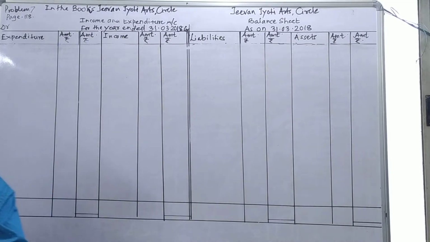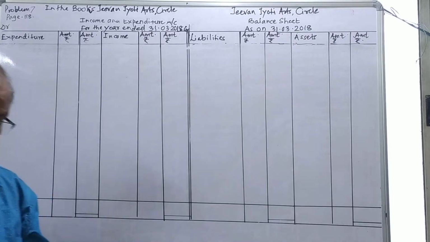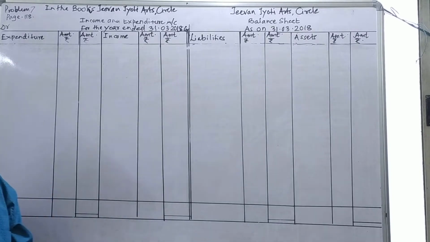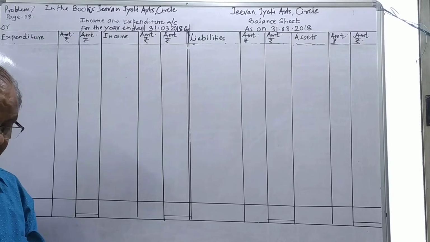Good morning, friends. We'll see problem number 8, which is an unsolved problem. The problem is given here, with receipts and payments and 3 adjustments given. Once again, this is a very simple problem given to us.